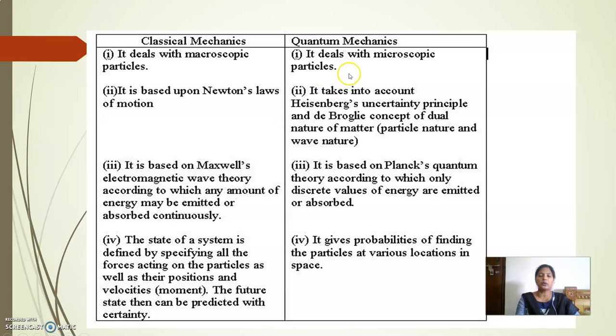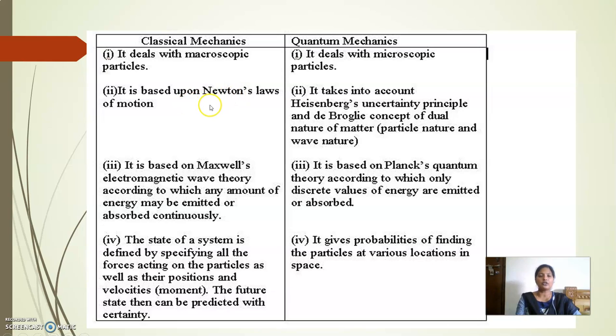Before going into quantum mechanics, we will see what classical mechanics is, what the difference between classical and quantum mechanics is, and what the reasons were to develop quantum mechanics. When we see the differences, classical mechanics is also called Newtonian mechanics. The first point is it deals with macroscopic particles like planets and stars, which move with non-relativistic speed, whereas quantum mechanics deals with microscopic particles at the atomic level.